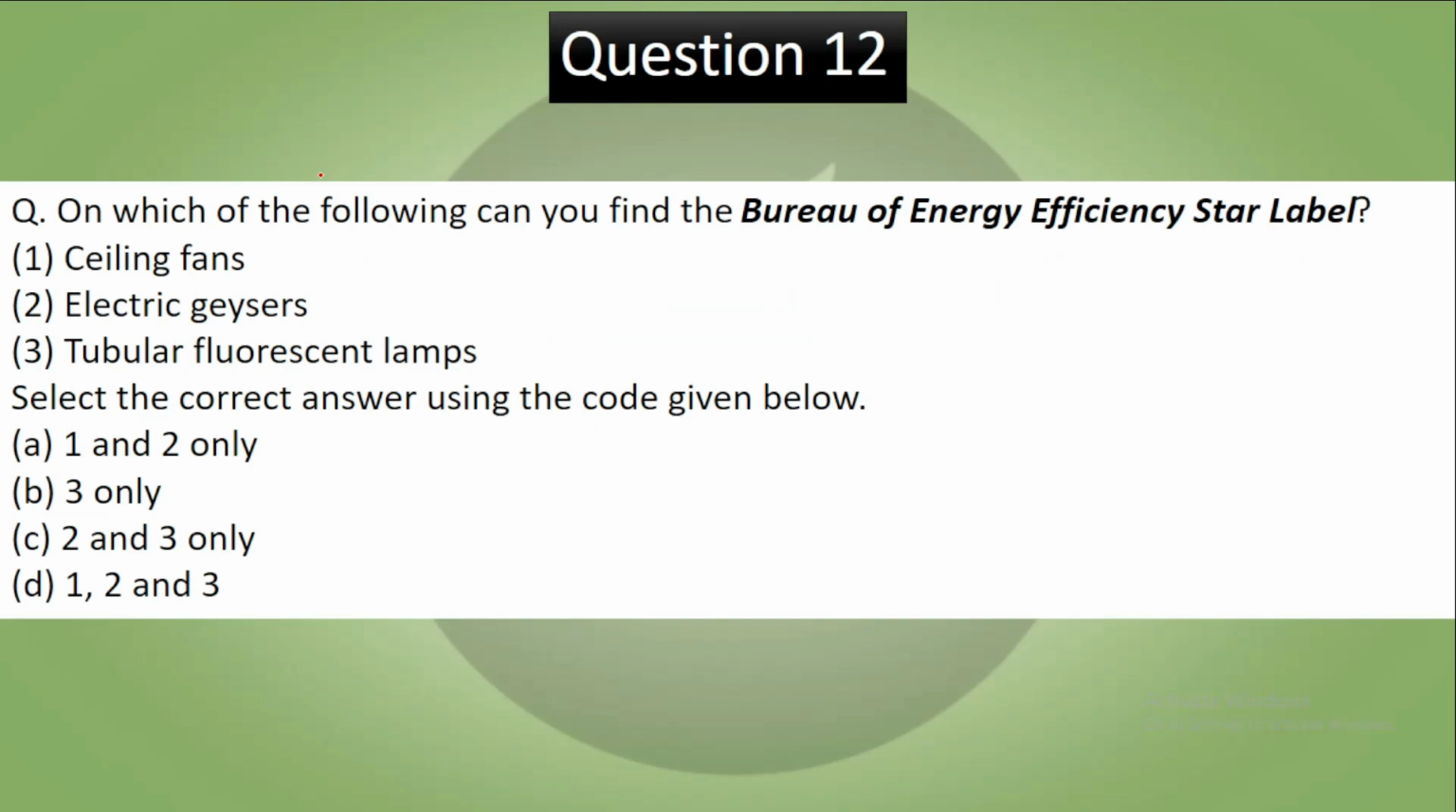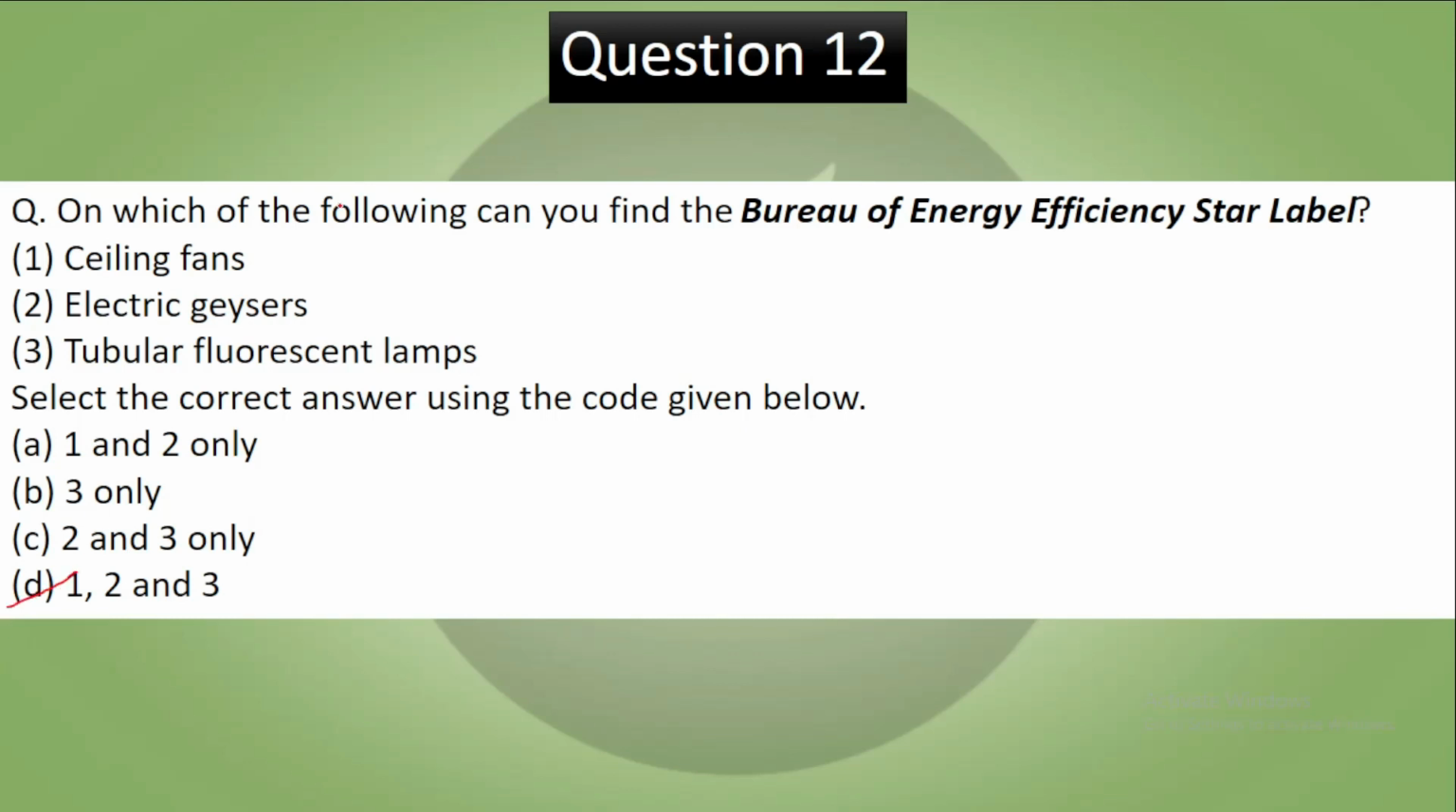Question 12. On which of the following can you find the Bureau of Energy Efficiency star label? Ceiling fans, electric geysers, tubular fluorescent lamps. Select the correct answer using the codes given below. Pause the video, try to answer. Now let's see the answer. So your correct answer to this is D.